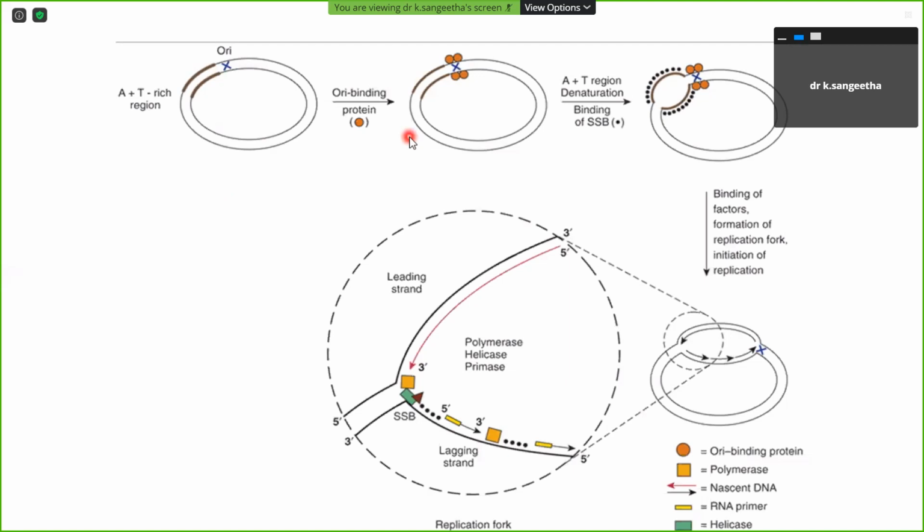The other answer is a spatial constraint. Here you can see the 5' to 3' leading strand is complementary to the lagging strand, so a spatial disarrangement may happen. To avoid the spatial constraint or spatial disarrangements, the lagging strand is going to wind around a little bit. This winding around helps to form the lagging strand, and it is also helpful for the continuous formation of the leading strand. So these are two important valid reasons.